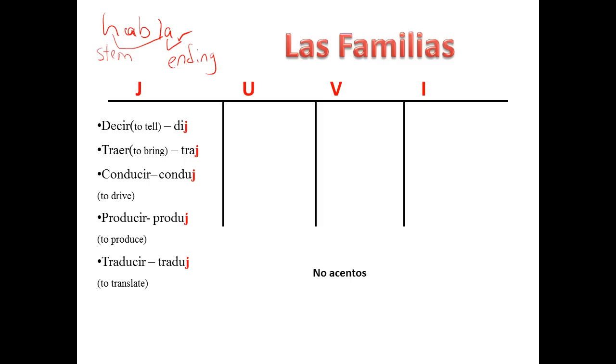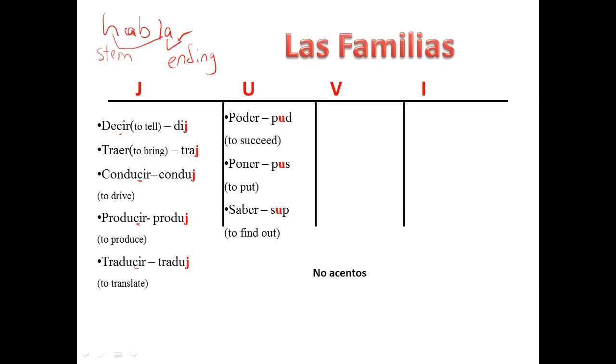The first part has a J in it, okay? For conducir and producir, the C is removed, and the J is added, okay? As well as decir, so you can always look for patterns. Traer, you just add a J. So the next family, and we're going to talk about the endings in a second and how to form them,